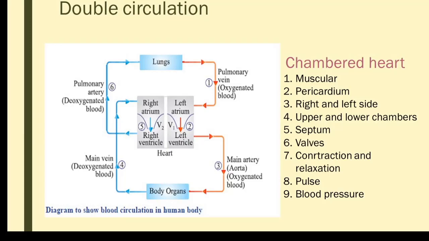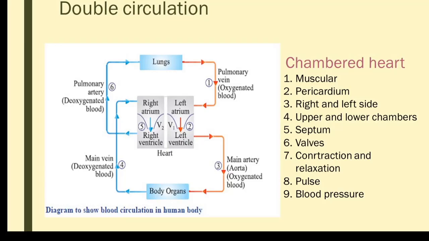Hence, the heart is four-chambered, completely divided into four chambers. There the flow of circulation is double circulation. So what do we mean by double circulation? It means the blood passes through the heart twice in order to complete one full circulation.